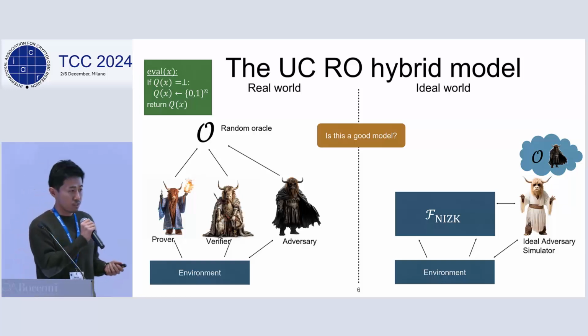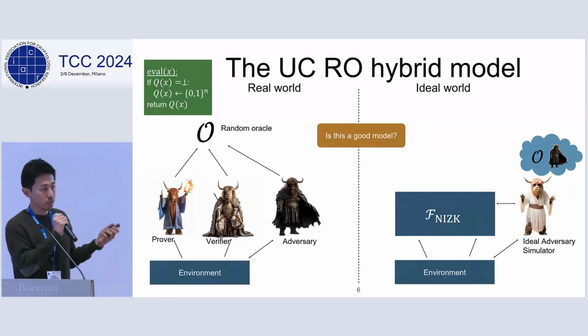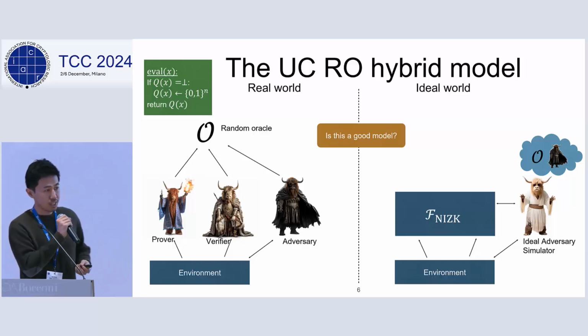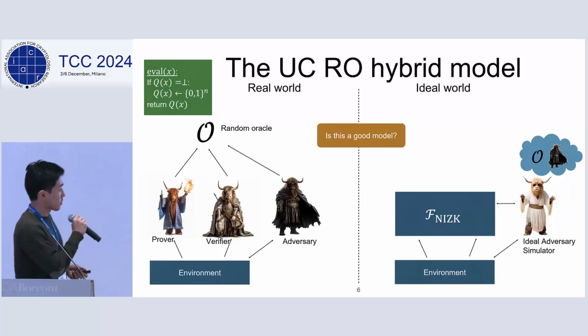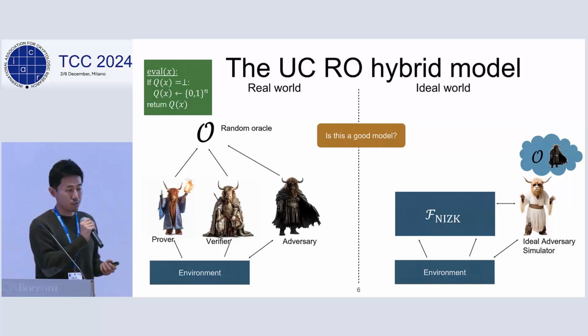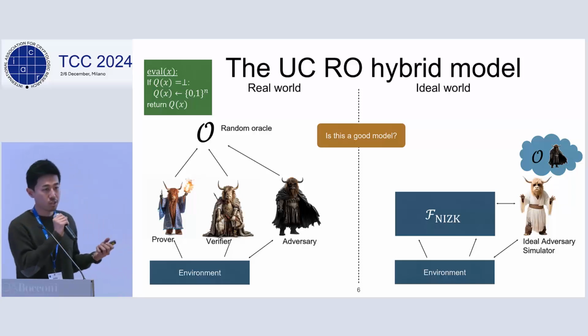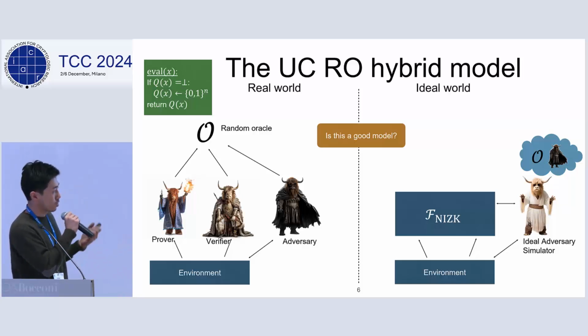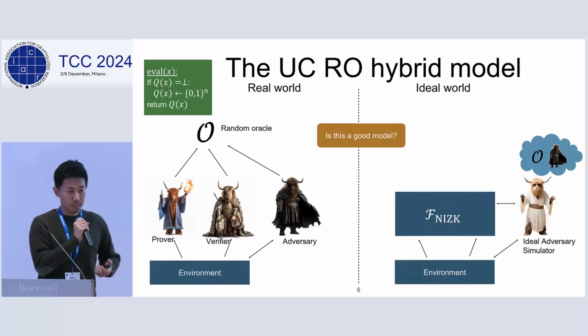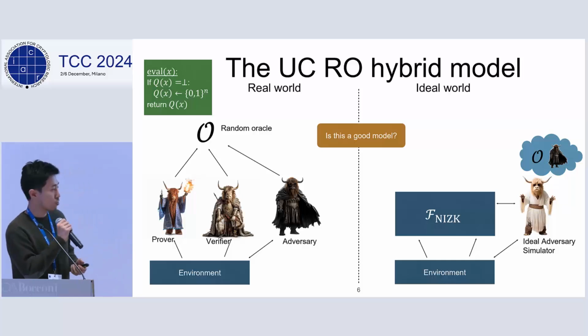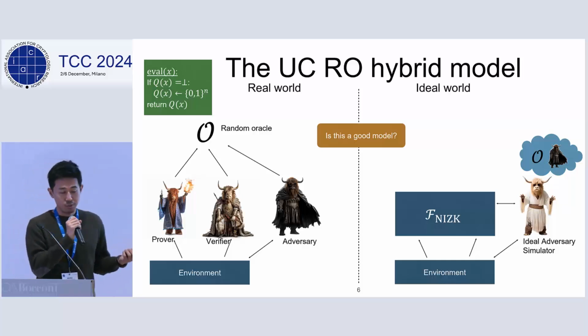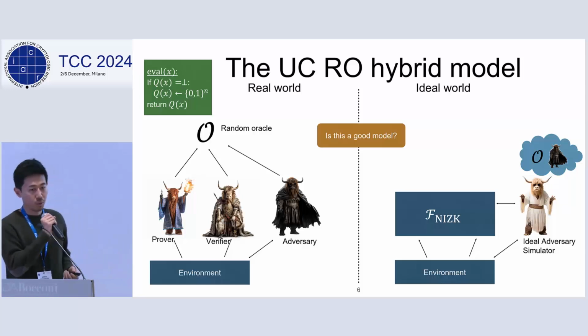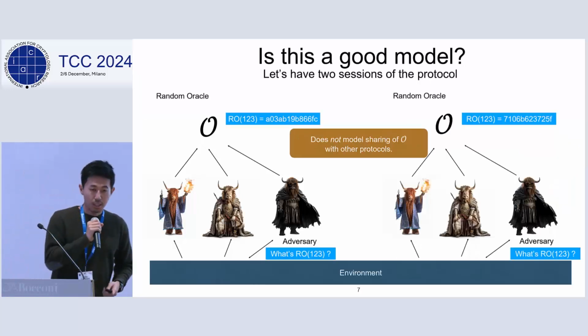You can define some random oracle ideal functionality which can be accessed by parties in the session. In this way, to prove some proof system UC realizes FNISC, the simulation is relatively straightforward. There's an ideal adversary who has full control over the random oracle. Is this a good model?